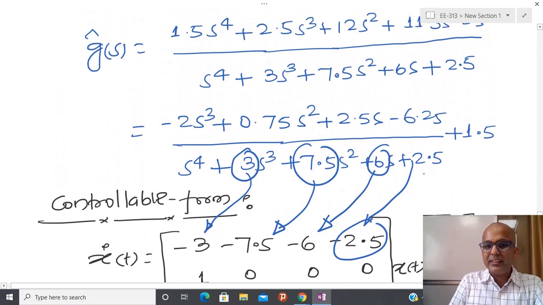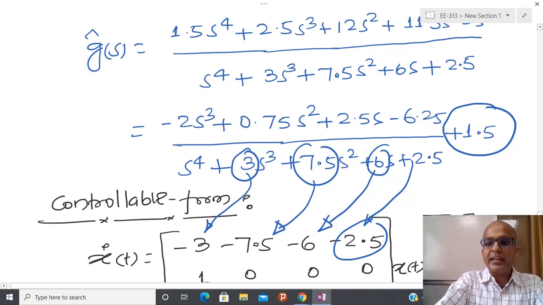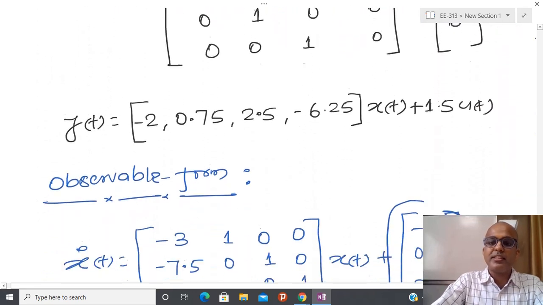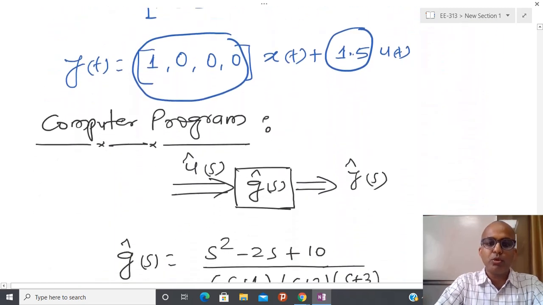You can see here that this is not strictly proper, because the power of numerator and denominator is the same. Due to that reason, first I have divided, and after that we get this number. That number is nothing but D, and it remains the same because it is a scalar quantity in both forms.